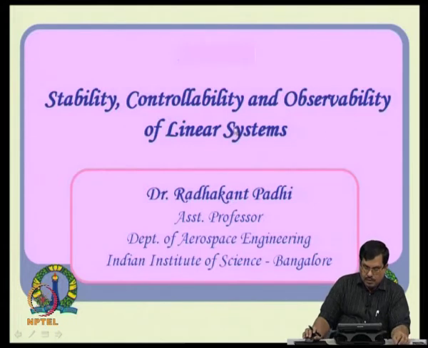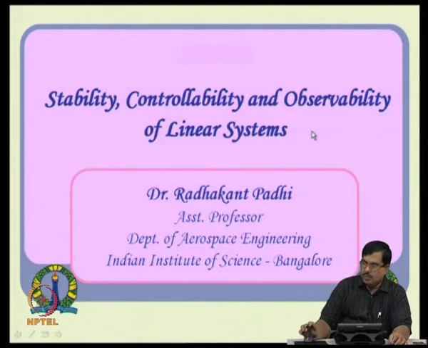Before I proceed further, also remember that stability, controllability and observability are three different properties of a linear system. They are nothing related to each other in a way. In other words, if a system is unstable, it can still be controllable and it can still be observable. If the system is not observable, it can still be stable. So, just remember there are three independent properties and they are very much useful before you design a controller or observer. Let us study that in detail.